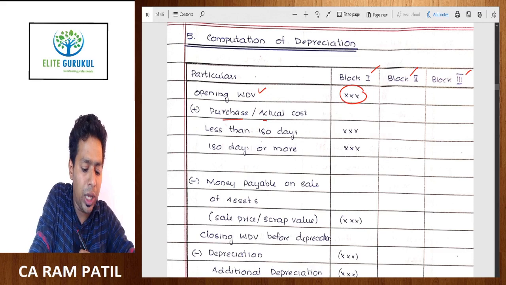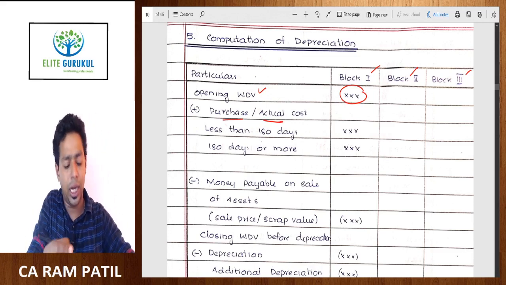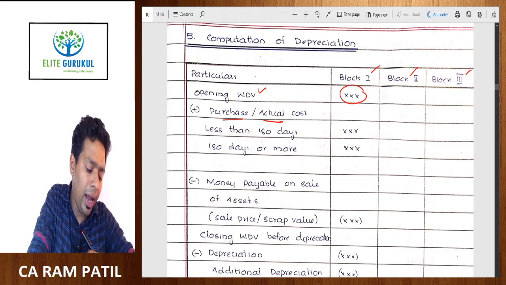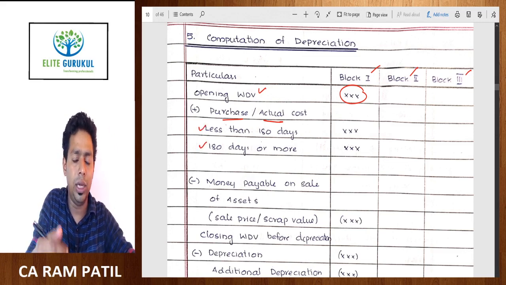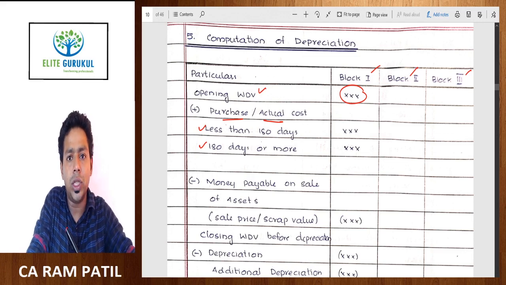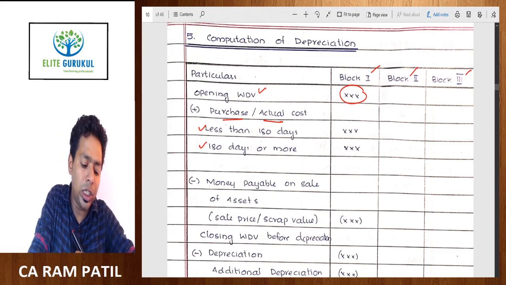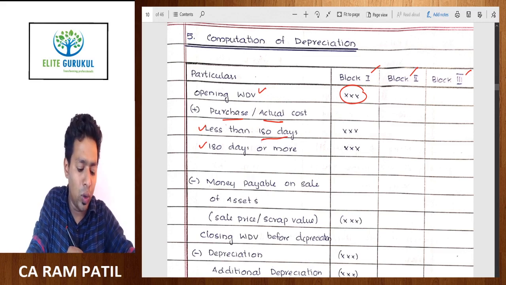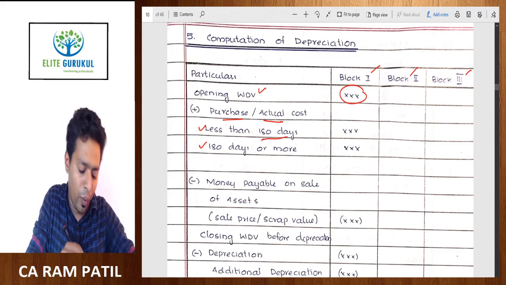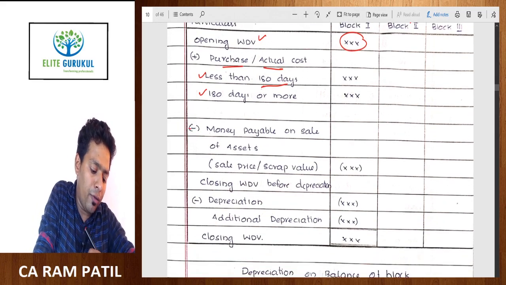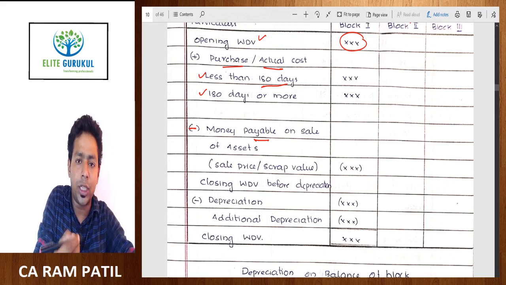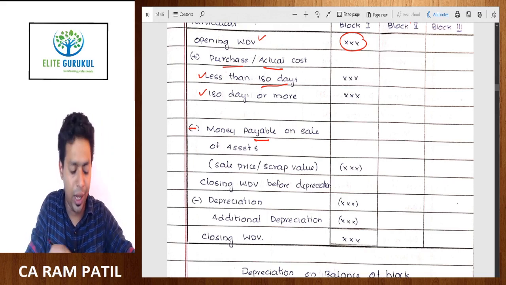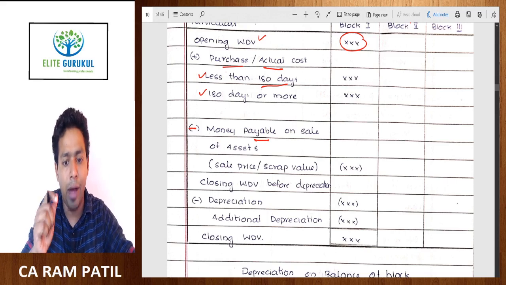Then whatever plant and machinery asset you had purchased in the current year, you will add. But while adding, for an easy computational method, we will divide purchases into two categories: purchases which are put to use for less than 180 days, and purchases which are put to use for 180 days or more. Then from that we will subtract money payable. Money payable means the sale price or scrap value of the asset. Whenever you sell an asset, that sale price will be subtracted from the value of the block.